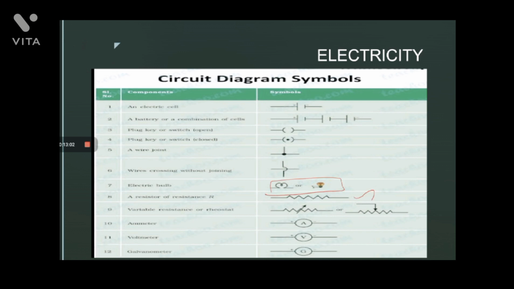And this is one of the important things, a resistor, which can be symbolized. And the variable resistance, meaning the resistance can be varied in a circuit, is shown by the arrow mark, or this is called a rheostat, the instrument used to vary the resistance. And this one is the ammeter, this one is the voltmeter to measure voltage, and G is the galvanometer. All these things we will be discussing in the next class.